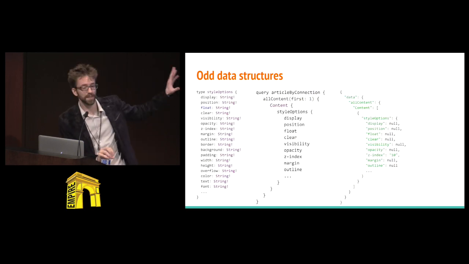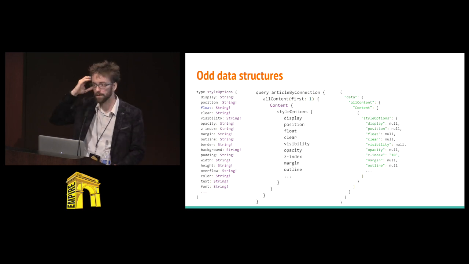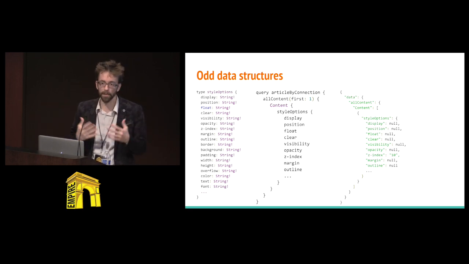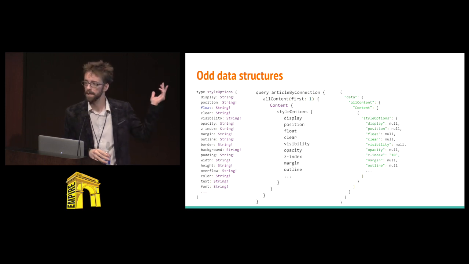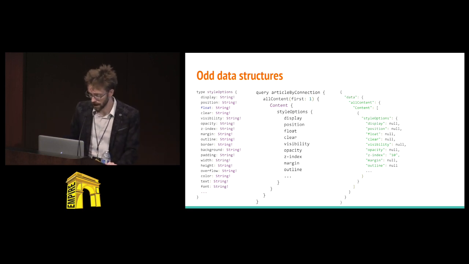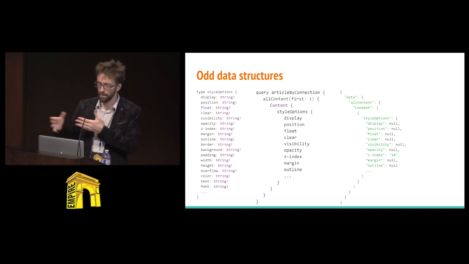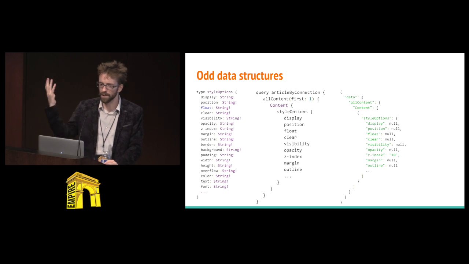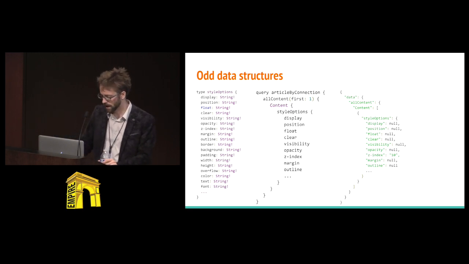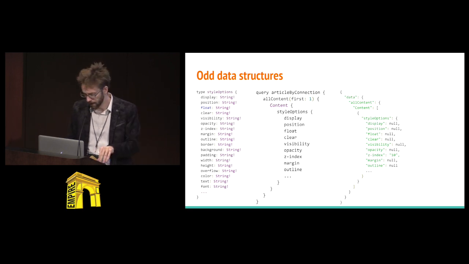So let's just consider, Della talked yesterday about potentially bringing your styling into your data store of some sort, being able to move that around. Try doing that in Graph. This is just a super subset of the CSS rules. You want to query across all of those all the time? I certainly do not. But we do want a structured response. We don't want to sub-JSONify this, unparse it and move it along as a string. That would be pretty nasty, I think. We could end up with a lot more query than we have interesting result.